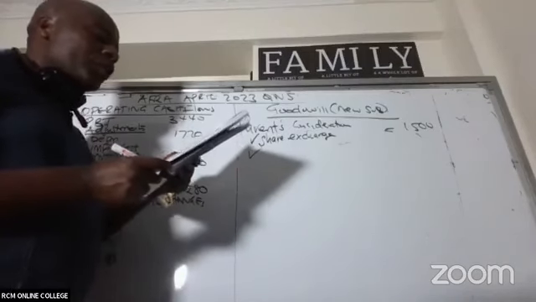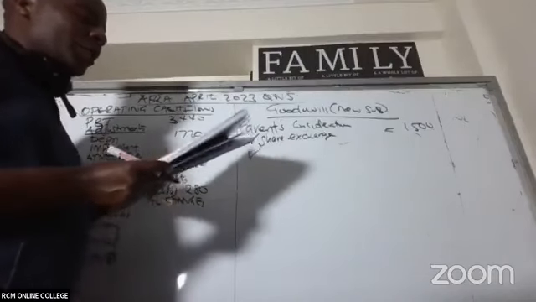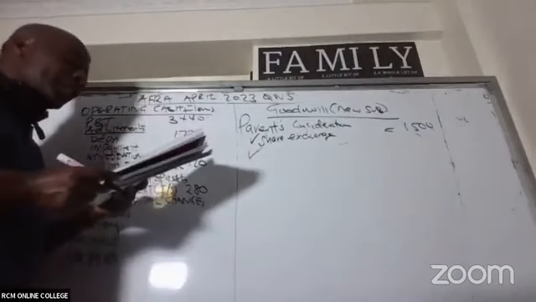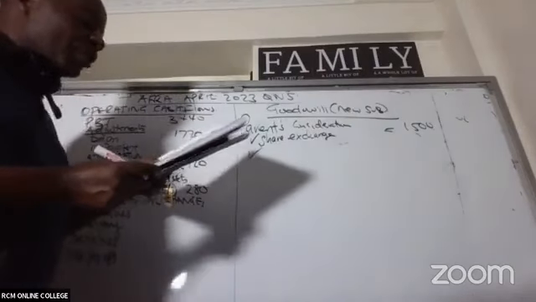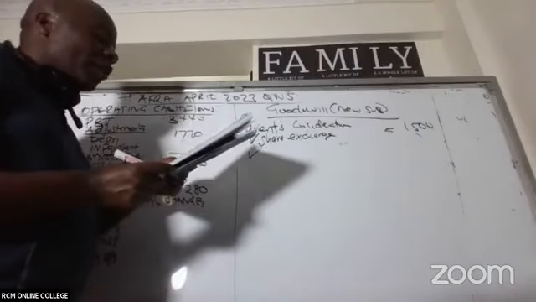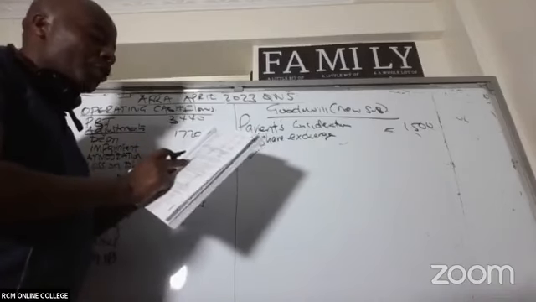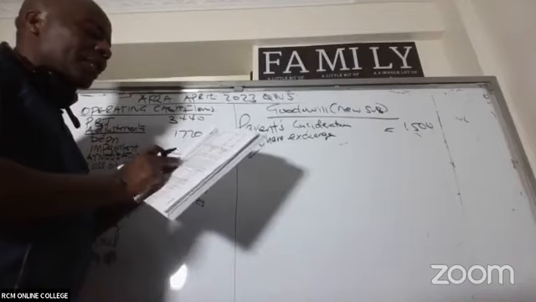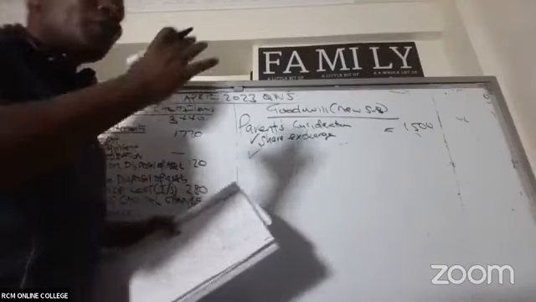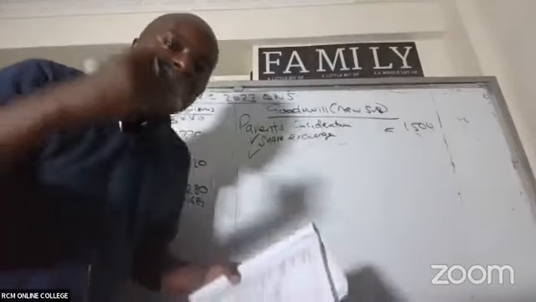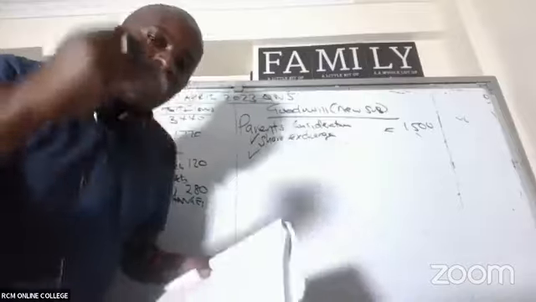The acquisition consideration comprised a share exchange on the basis of 2 shares in G Limited for every 3 acquired shares in S Limited. G Limited was also to pay 810 million to the owners of S Limited on 1st January 2023. Remember, this acquisition happened on 1st January 2022, and then we are required to pay 810 million a year later. So whatever we shall be paying later is known as a deferred consideration.